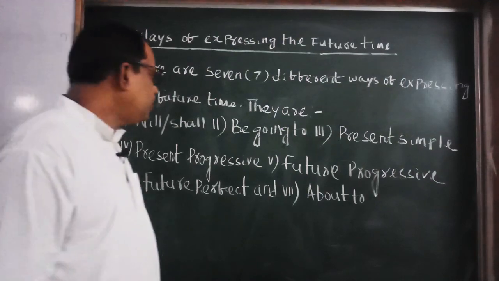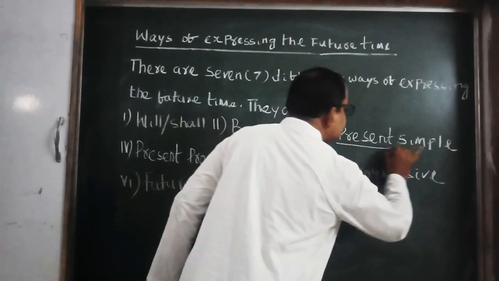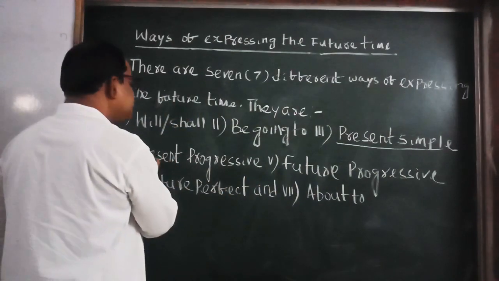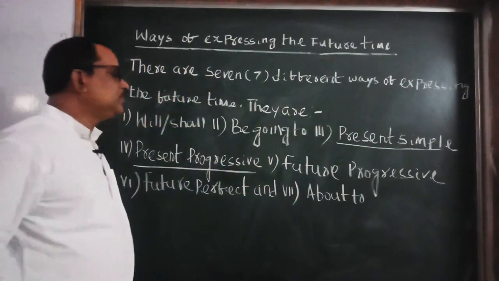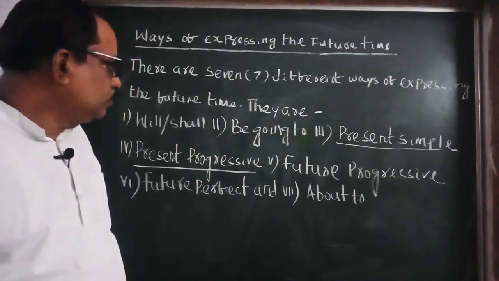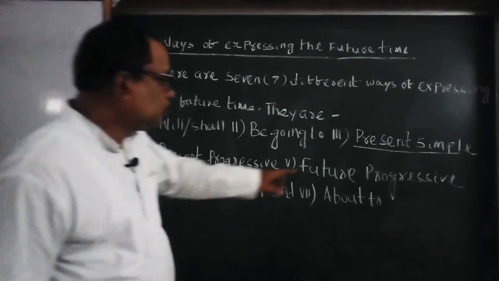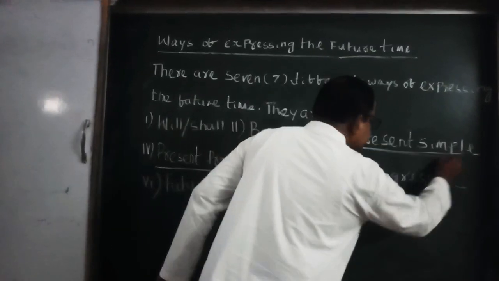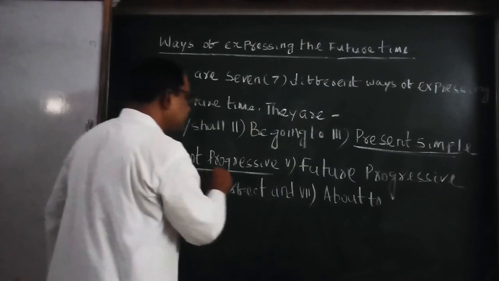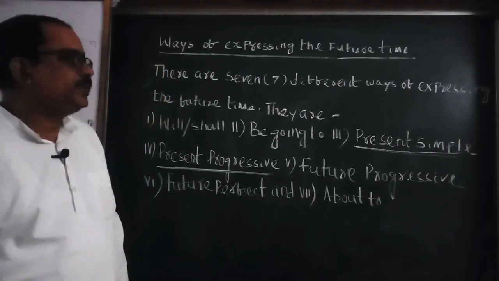You may find out that out of the 7, these 2, present simple and present progressive, we have used earlier. When did we use them? We use them in present time.